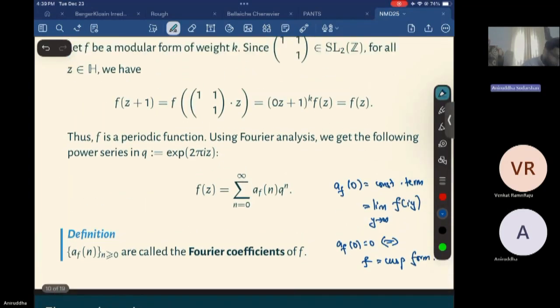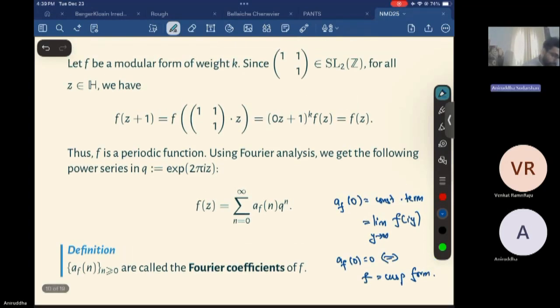And these a_n are called the Fourier coefficients of the modular form f. So we should think of a modular form as very much given by this data. Every modular form will correspond to this data uniquely. So you are viewing it as a periodic function and you're calculating the Fourier coefficients.